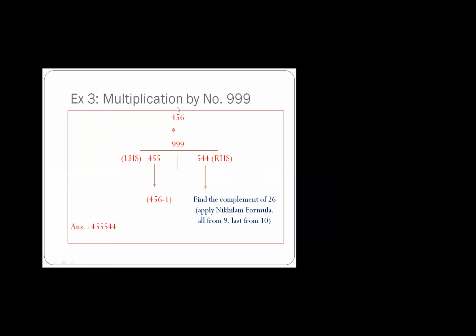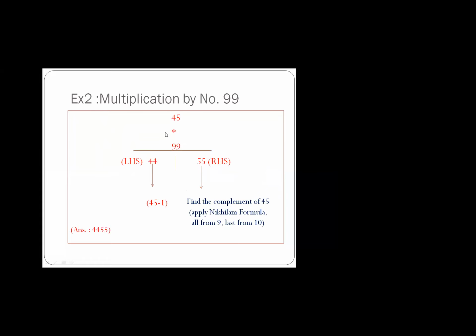Okay, let's go further. I have a question. Yes, what is your question? So for 55, if you put the Nikhilam Sutra... We are applying Nikhilam Sutra on 45, right? So what is the answer? 9 minus 4, 5. 10 minus 5 is 5. And left hand side digit is obtained by subtracting 1 from 45. So this is the answer. 44. So we do the first number only?